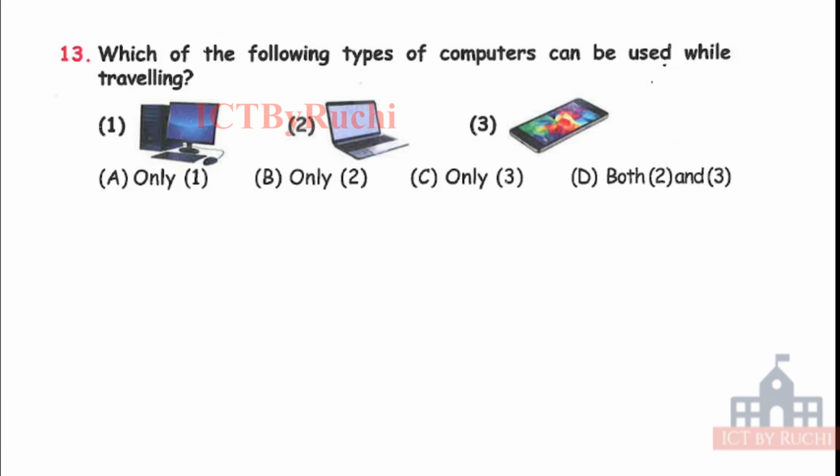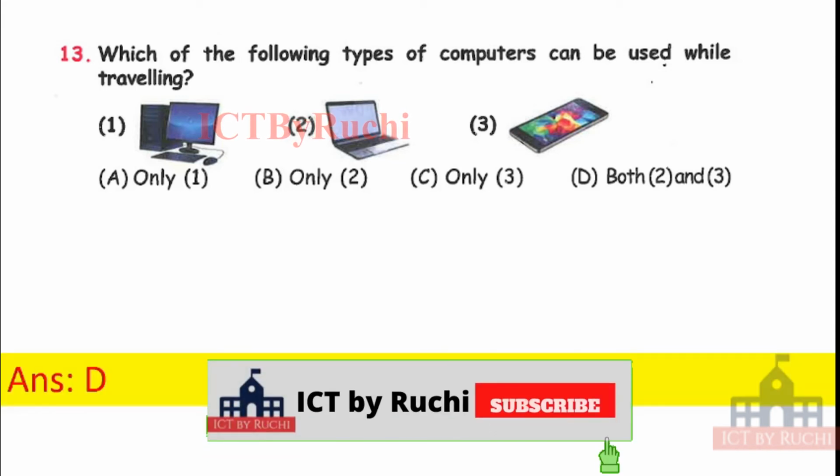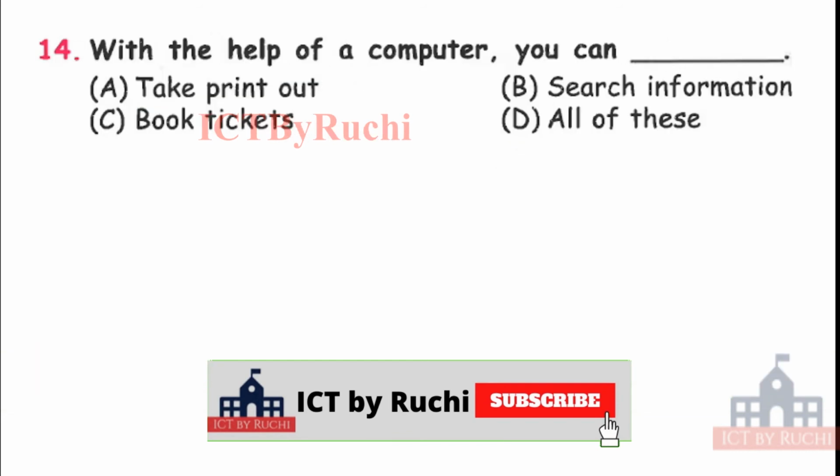Next question. Which of the following types of computer can be used while traveling? A. Desktop, B. Laptop, C. Phone. A. Only 1, B. Only 2, C. Only 3, D. Both 2 and 3. The type of computer which we can use when we travel from one place to another. Tell me the answer very quick. Answer is D. Laptop and phone can be used while traveling.